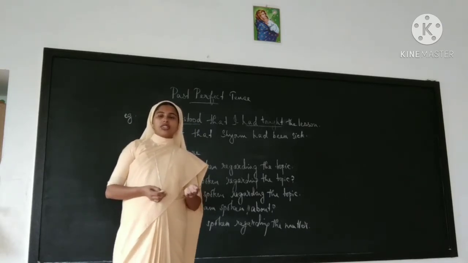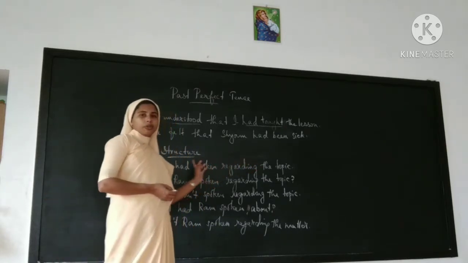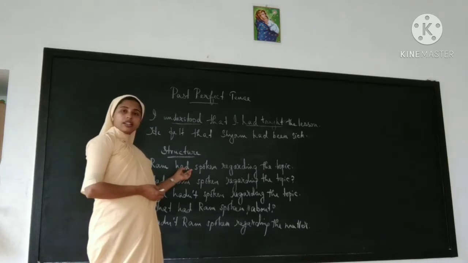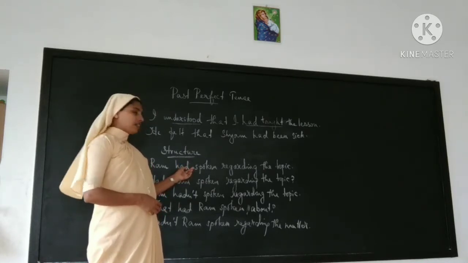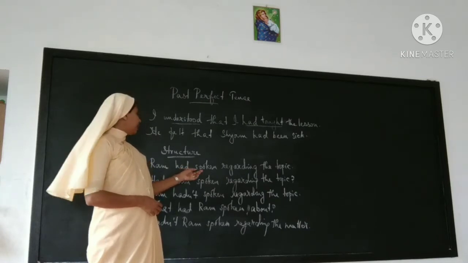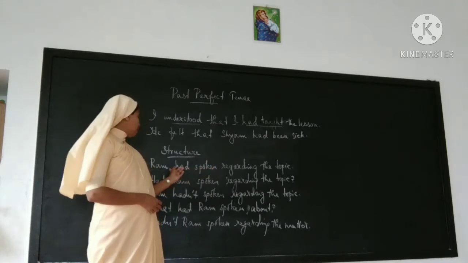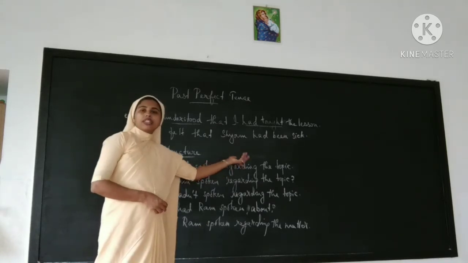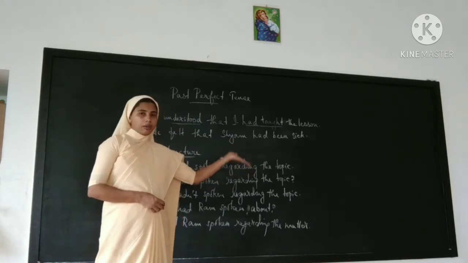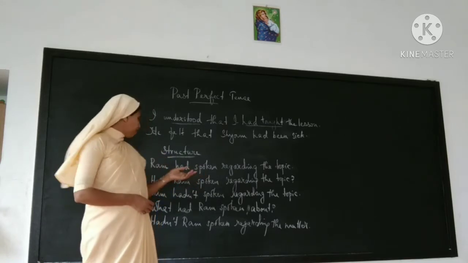Let's see the structure. Ram had spoken regarding the topic. Subject, then have forms. The past form is had, then V3. Had spoken. Always V3 will be there with perfect tense. Subject, had plus V3. And if there is anything else after that, we can add adverbs, adjectives, etc.